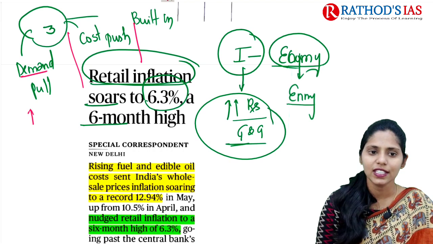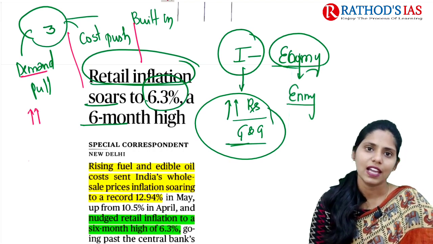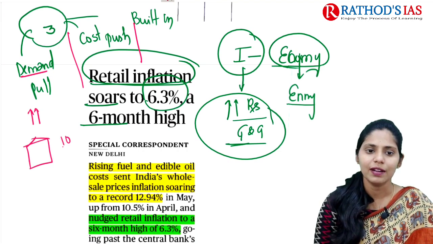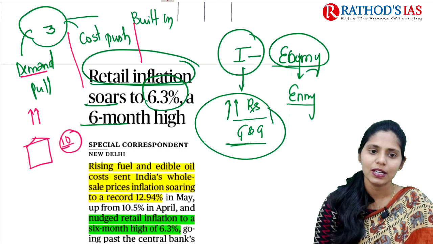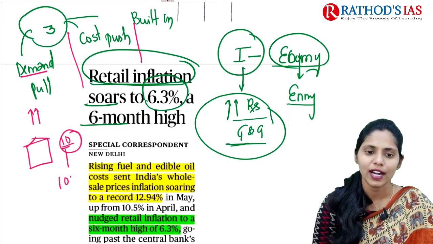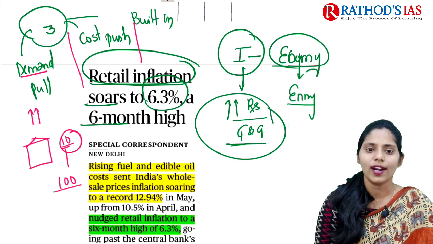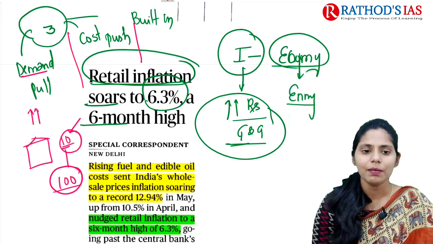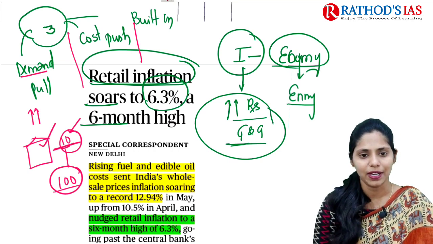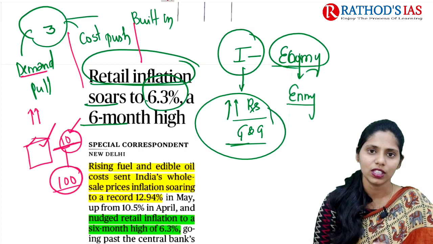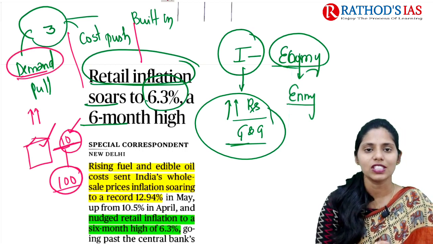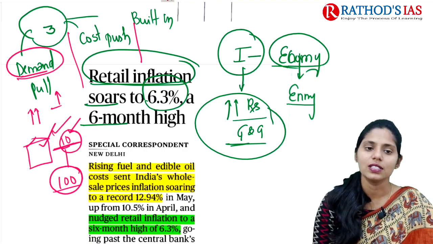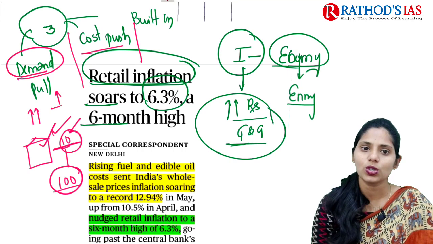Whenever there is an increase in demand, to understand this I will give you an example. For example, there is a bakery, and in this bakery only 10 breads are present. But for these 10 breads, about 100 people stand in line. So the shopkeeper will sell those 10 breads to those who are giving more money. Because of this increasing demand, the cost of goods increases. That is called demand pull. And this one is cost push.